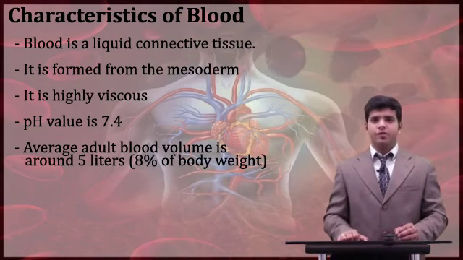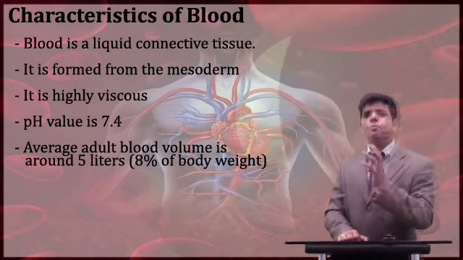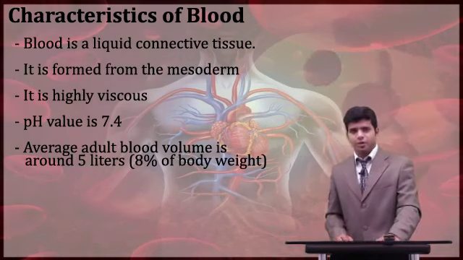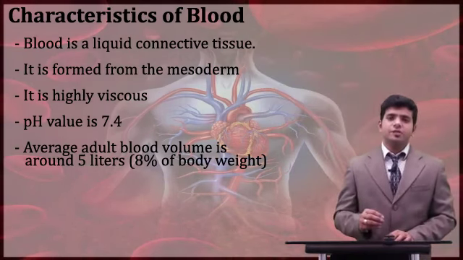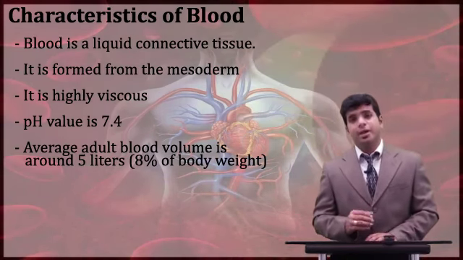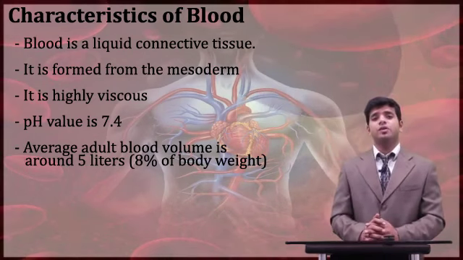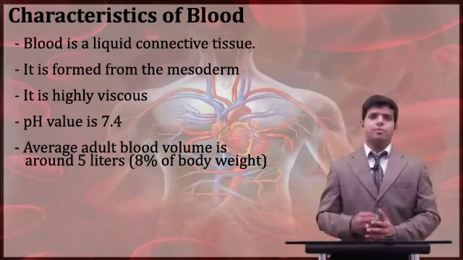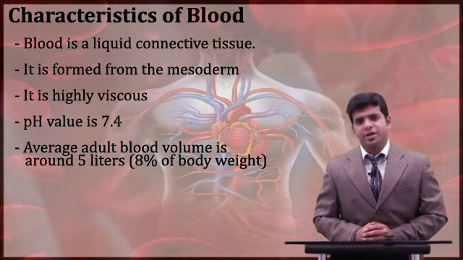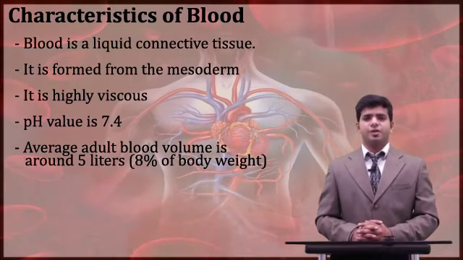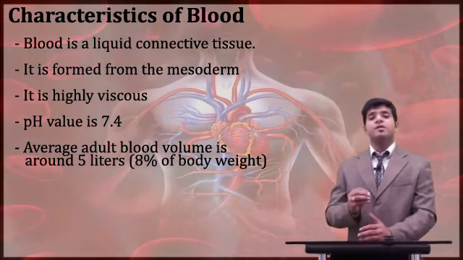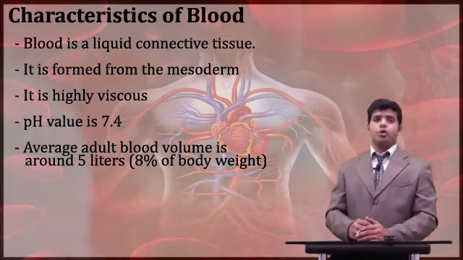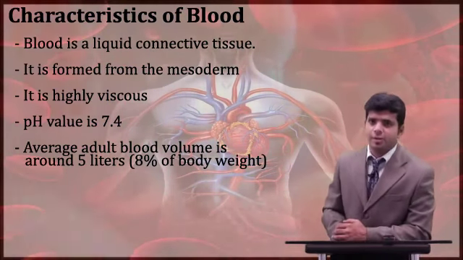Another point I would like to make: you may ask how much blood is present in the body. The body consists of 5 liters of blood. You may get instances where you see 5 liters, there is no issue. The average amount of blood you may find in an adult is 5 to 6 liters. That together constitutes 8 to 10% of your body weight. Yes, 8% of body weight you can see.